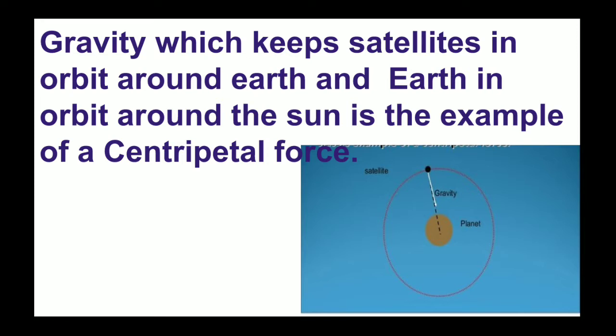The moon keeps moving continuously around the planet. Because of its velocity, the moon does not fall on the earth. The gravitation of the earth is pulling the moon towards itself, but the moon has its own speed. That's why it does not fall on the earth.